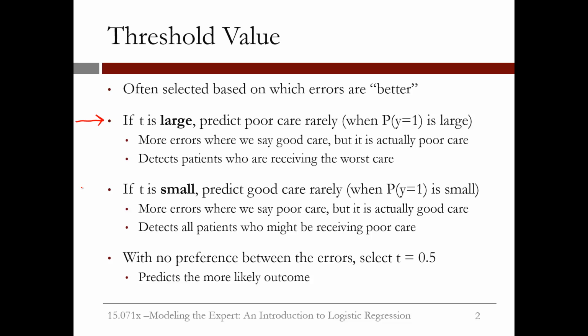On the other hand, if the threshold value t is small, we predict poor care frequently and we predict good care rarely. This means that we will make more errors where we say poor care, but it's actually good care. This approach would detect all patients who might be receiving poor care. Some decision makers often have a preference for one type of error over the other, which should influence the threshold value they pick. If there's no preference between the errors, the right threshold to select is t equals 0.5, since it just predicts the most likely outcome.